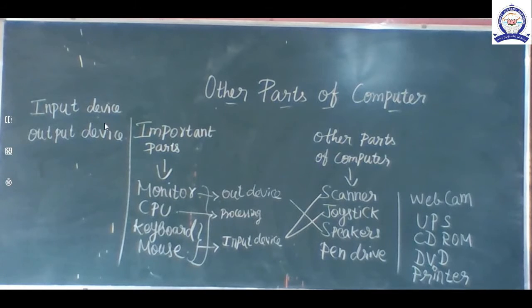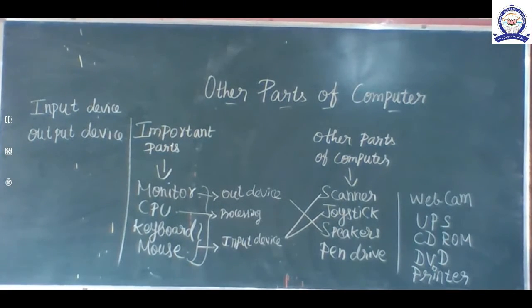Okay. All the computer parts are divided into input device and output device. How can we identify which is input and which is output? Yes. Which part is helping to send the data to the CPU, like keyboard and mouse, scanner and joystick. Okay. Then monitor is an output device. CPU is the processing unit.